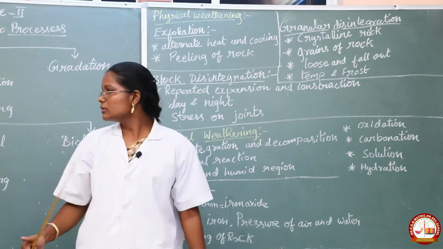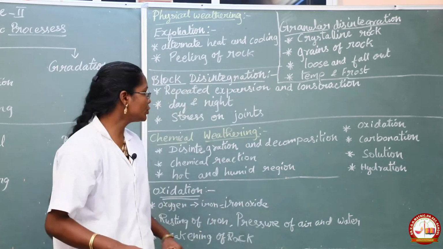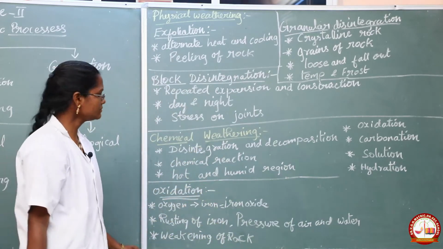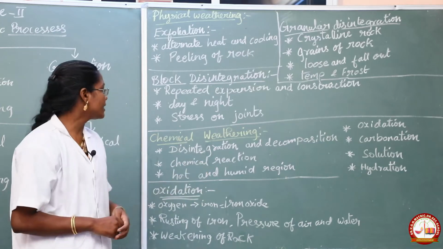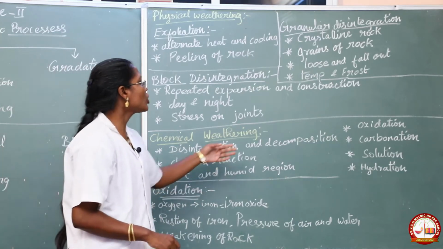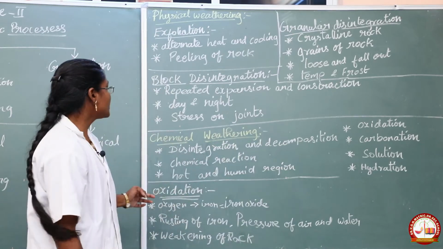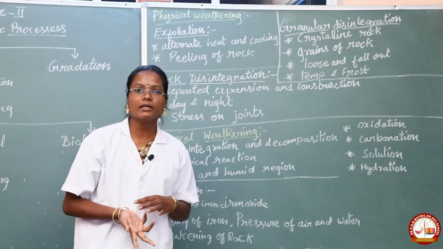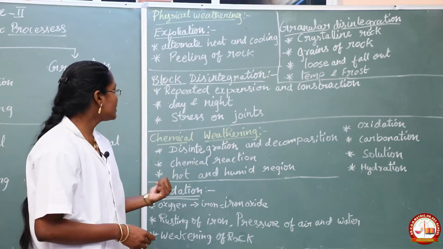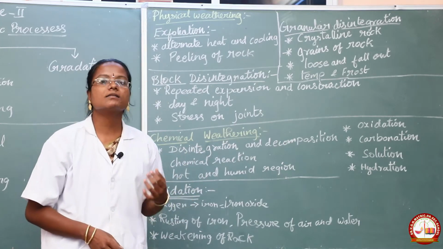Okay, hope you all understood physical weathering. Now we are moving to chemical weathering. What is meant by chemical weathering? Here disintegration and decomposition take place due to chemical reaction. In physical weathering there is no chemical reaction, but in chemical weathering the main factor is chemical reaction.